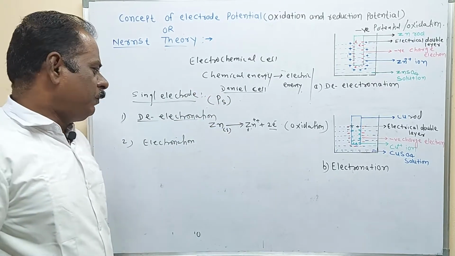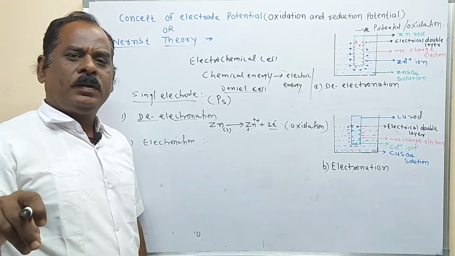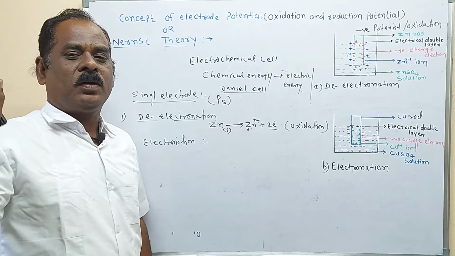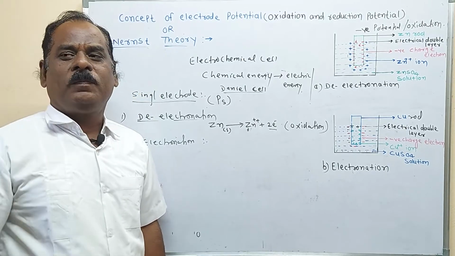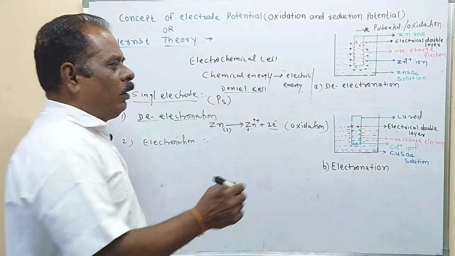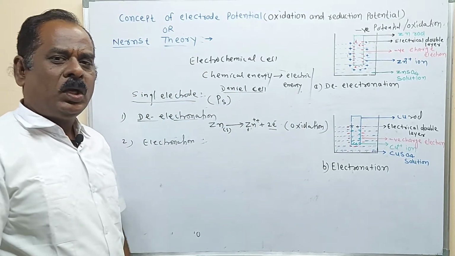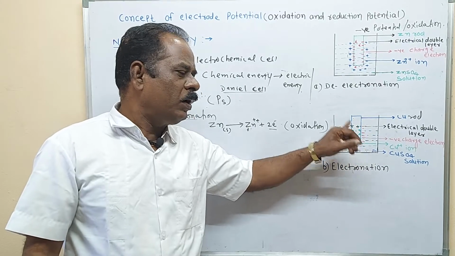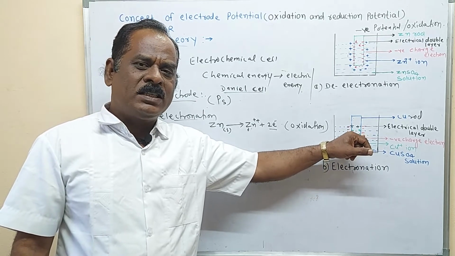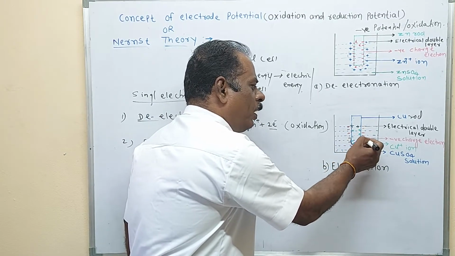Next possibility, according to Nernst, when the metallic rod is dipped in its own salt solution, some metals do not have the ability to lose electrons. They have the ability to accept electrons from the other half electrode. For example, when copper metal is dipped in copper sulfate solution, copper does not lose electrons in the solution. The metal has a tendency to accept electrons and deposit copper on the metallic rod.